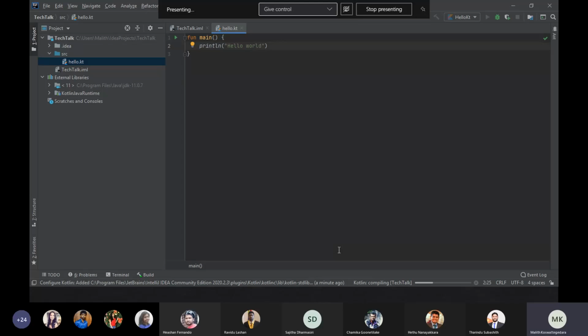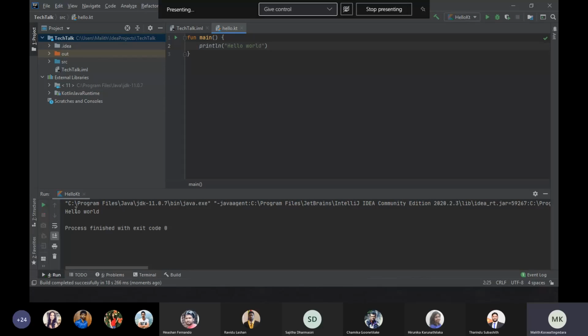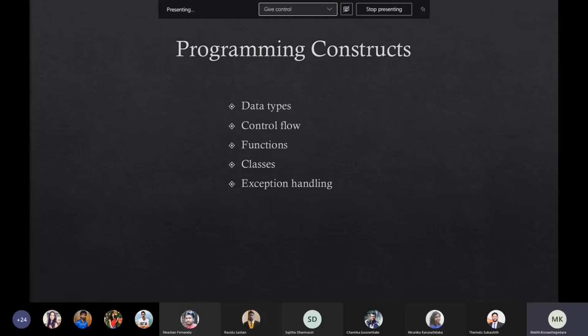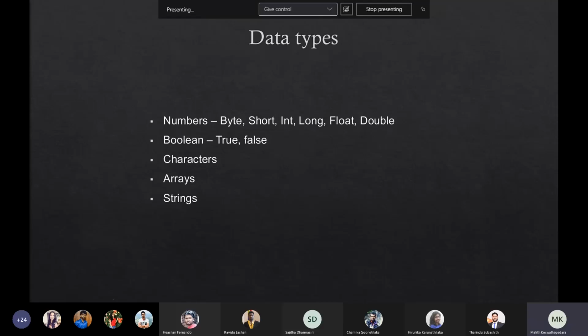It's still compiling. You can see the hello world here. Next, I'm going to discuss data types. In Kotlin, we have these types of data types: numbers, Boolean, characters, arrays, and those kinds of things.